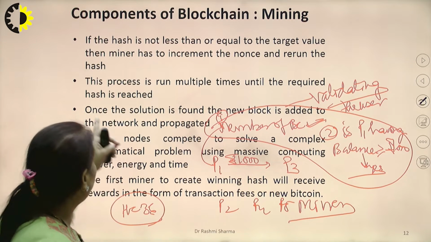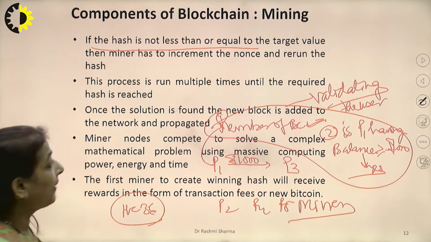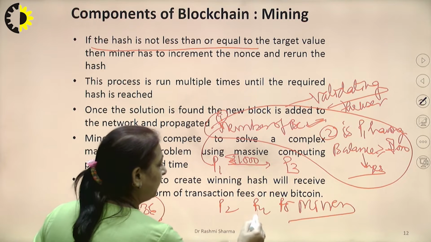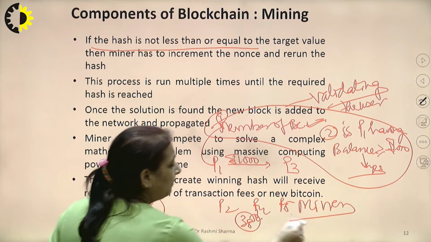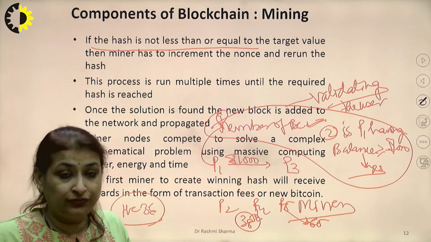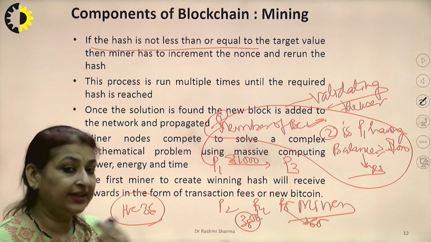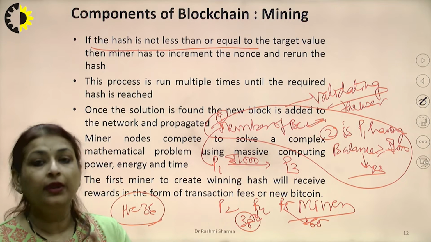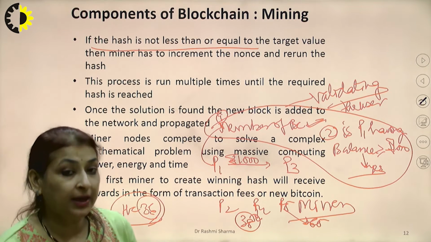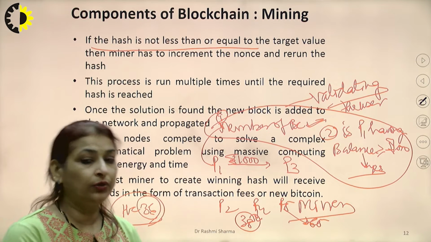Okay. So what we have seen is a hash value that is not less than or equal to the target value. If I'm trying and getting a value, if P4 is trying and getting a value of 38, P5 is getting a value of 65, how would they reach the target? They have the same hash value. They have the same timestamp at which they are doing it. The only thing which they can change is the nonce, that is the random number. So each time they fail to reach this particular value, they try to change the nonce. If the value is very high, they try to decrease the nonce. If the value is very low, they try to increase the nonce.